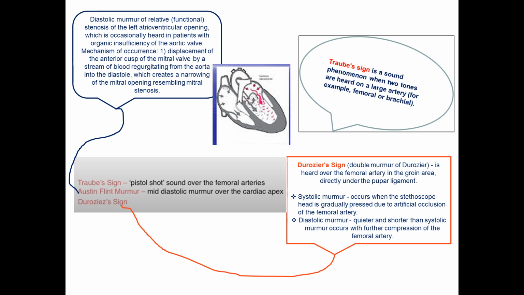This is a pistol shot sound over the femoral arteries. Traube's sign is a sound phenomenon when two tones are heard on a large artery, for example the femoral or brachial artery.